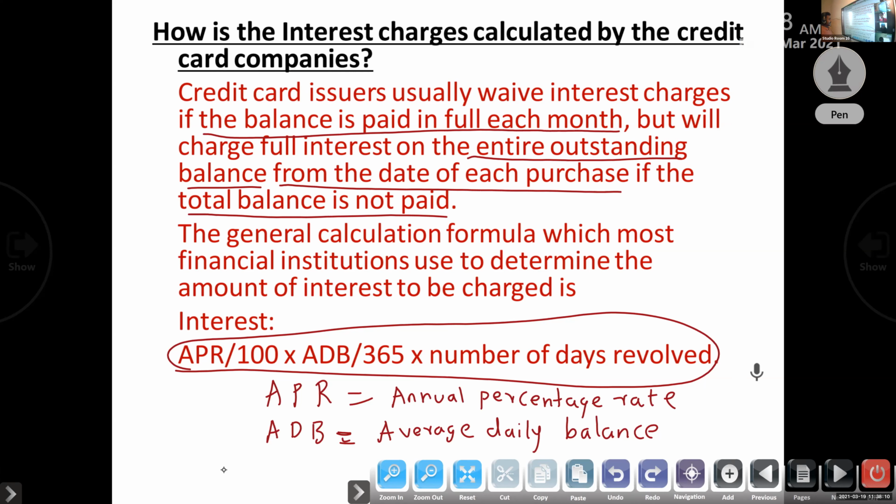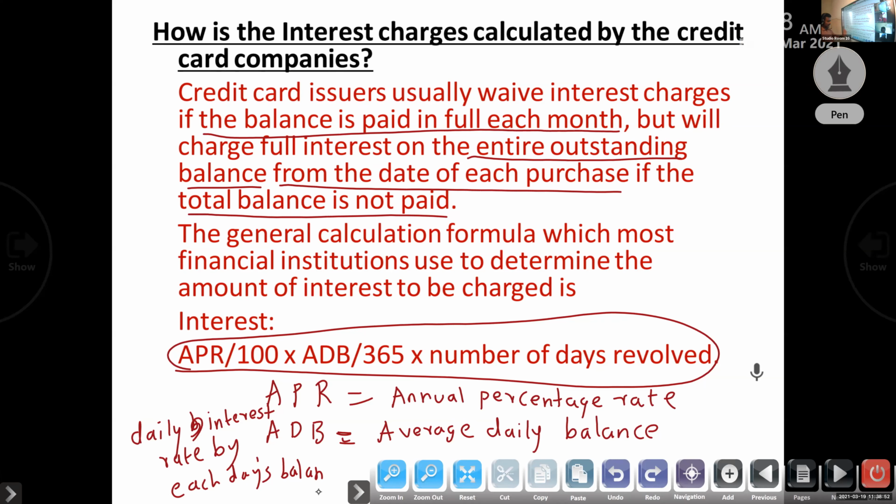It is calculated by multiplying the daily interest rate by each day's balance.